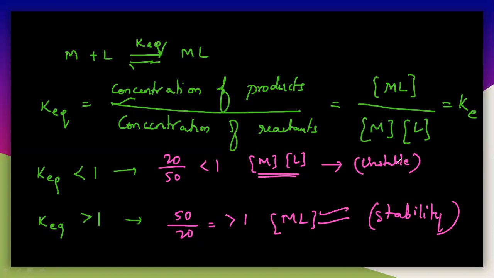In case of the thermodynamic aspects, the K equilibrium is directly related to the stability. If the value of the equilibrium constant increases, then the stability increases. If the K equilibrium, that is the equilibrium constant, increases, then the stability increases.